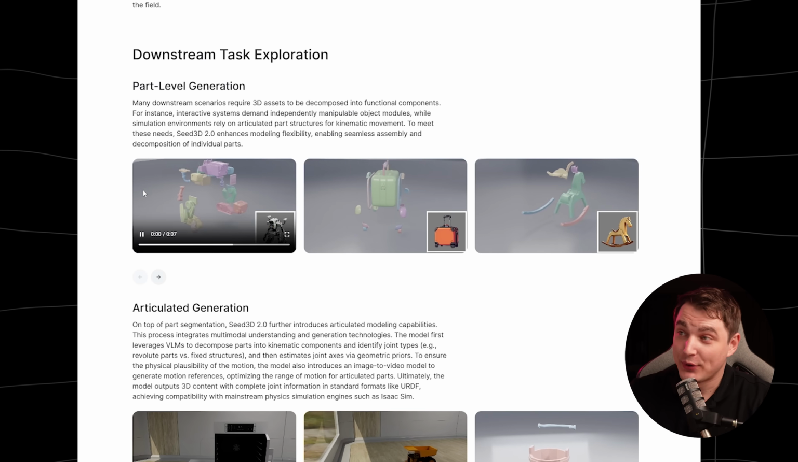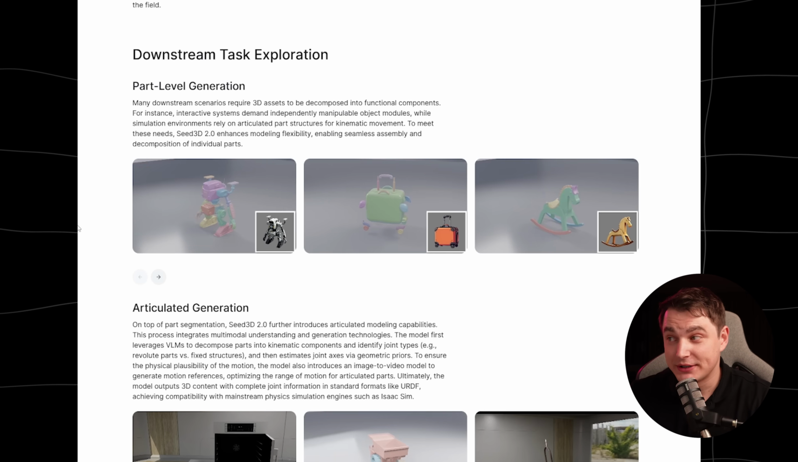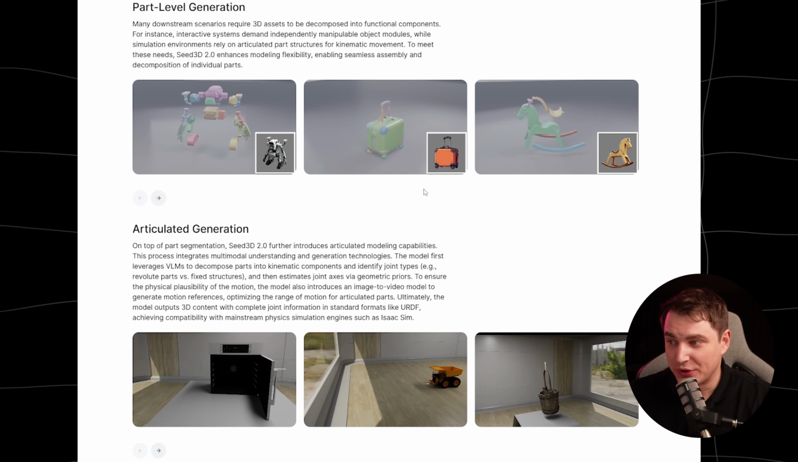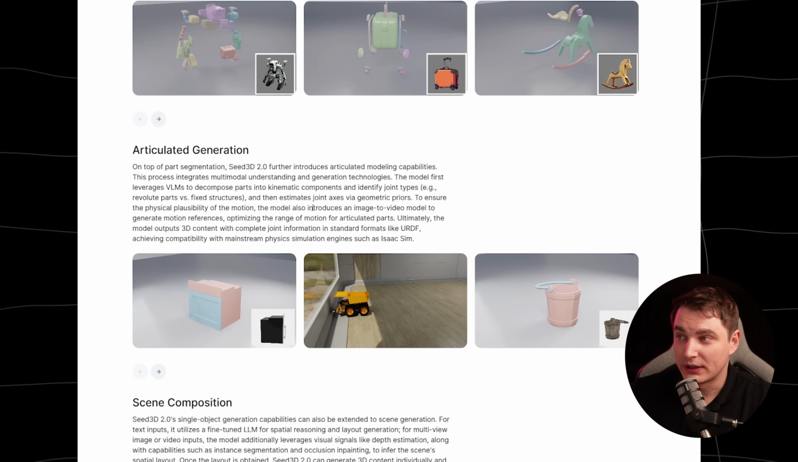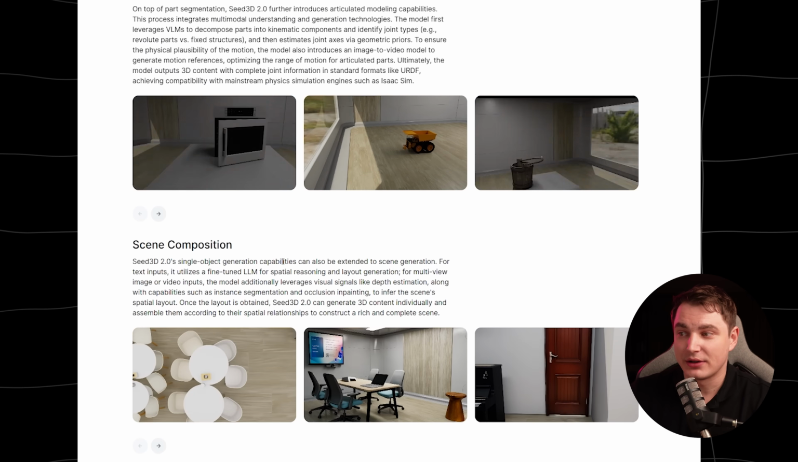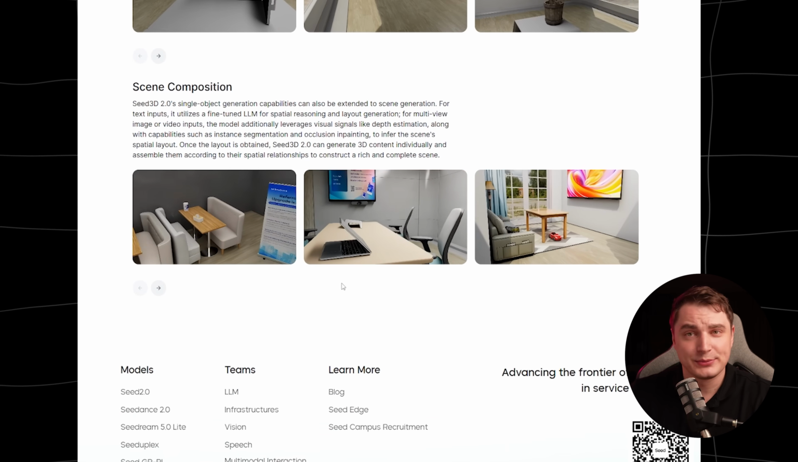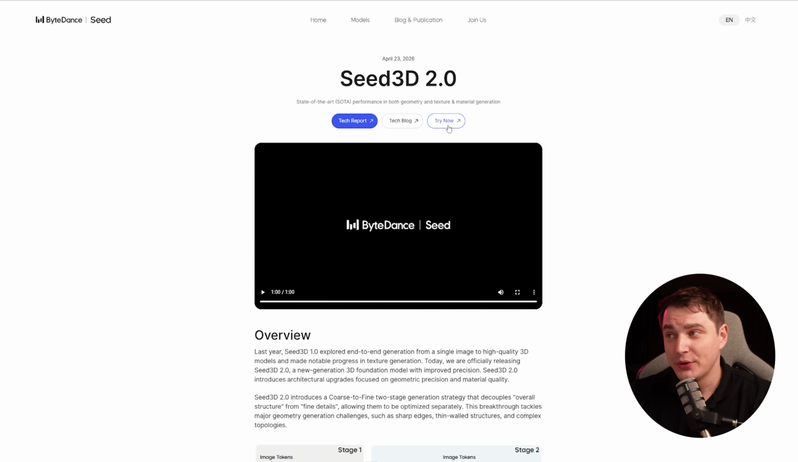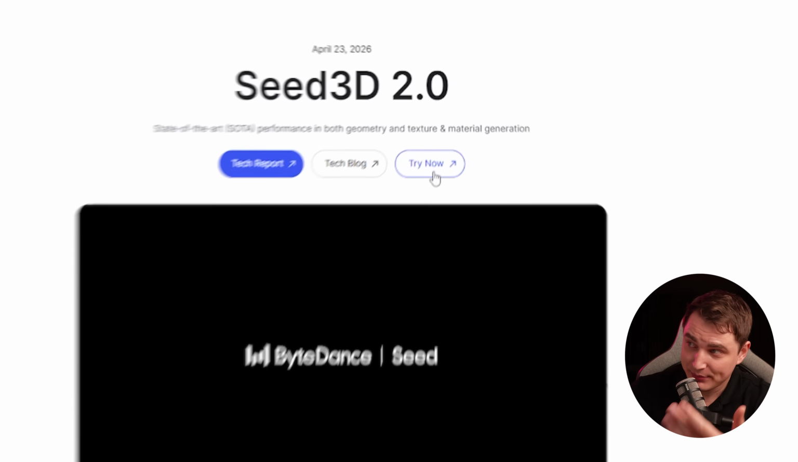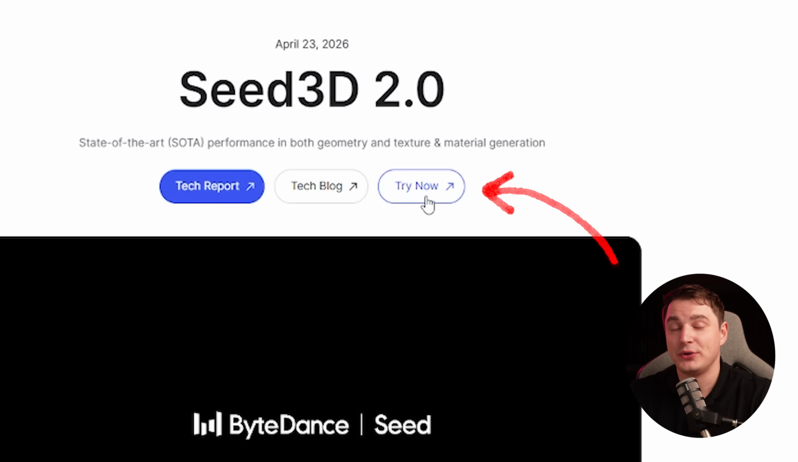Also, we can see quite impressive part-level generation, and from the videos, it looks very, very nice. This so-called articulated generation and scene composition looks very promising, but it's not possible to test it yet. So how do we actually get access? There is a button called Try Now, and why don't we try now?